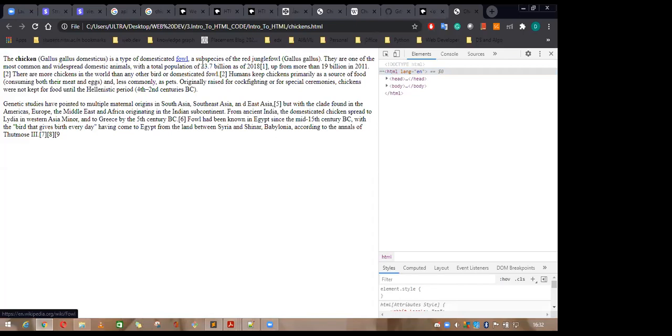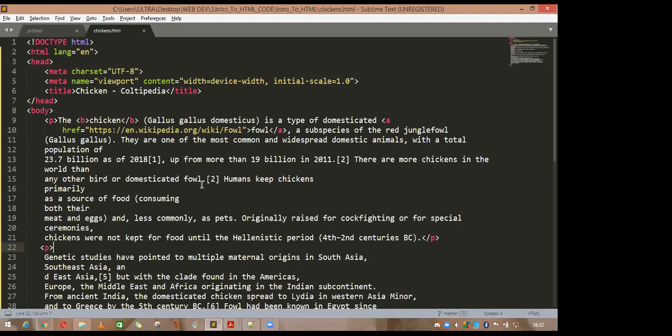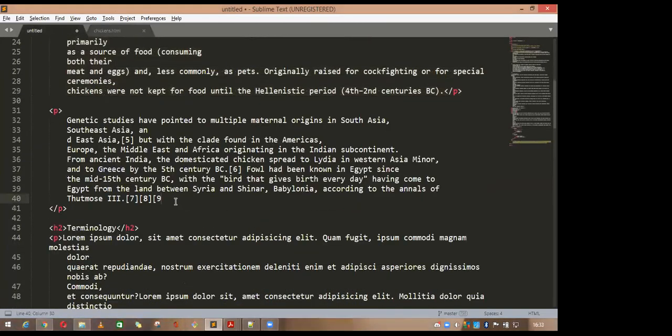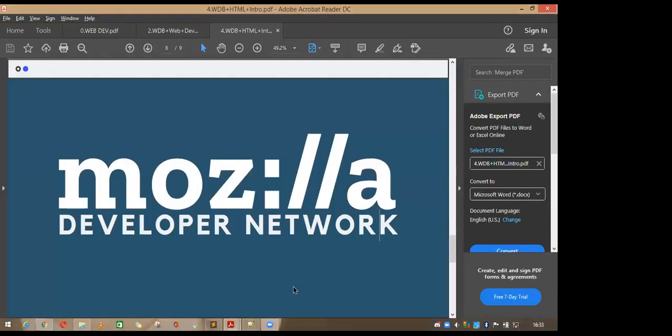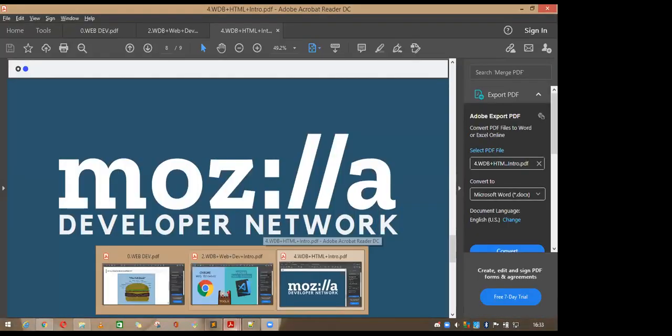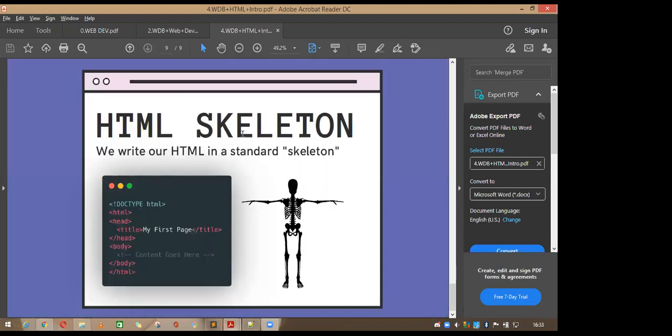So how to make these things? I think I'm missing something here, and here also I'm missing something. Just save it. I have covered the p tag and the skeleton.